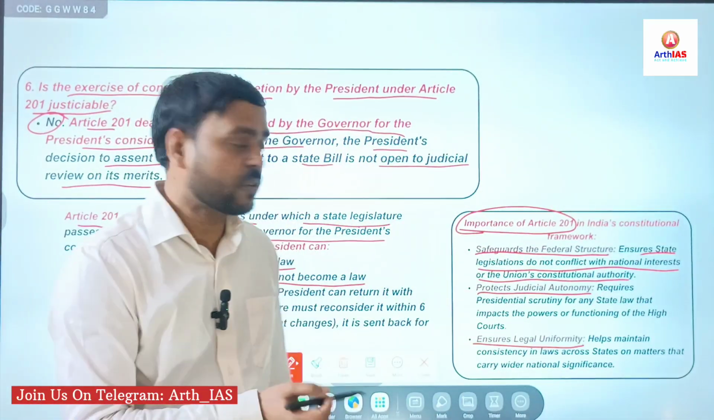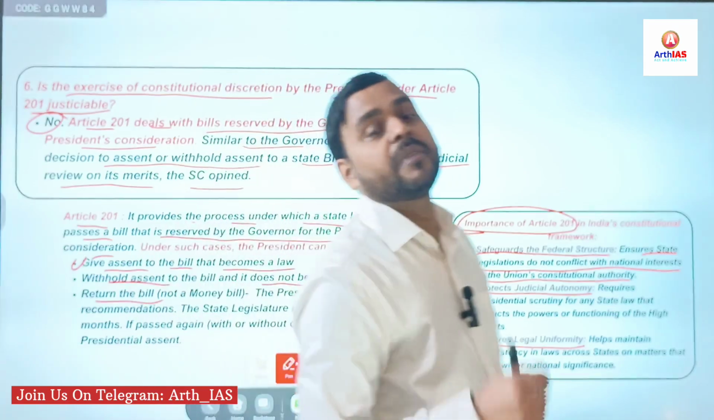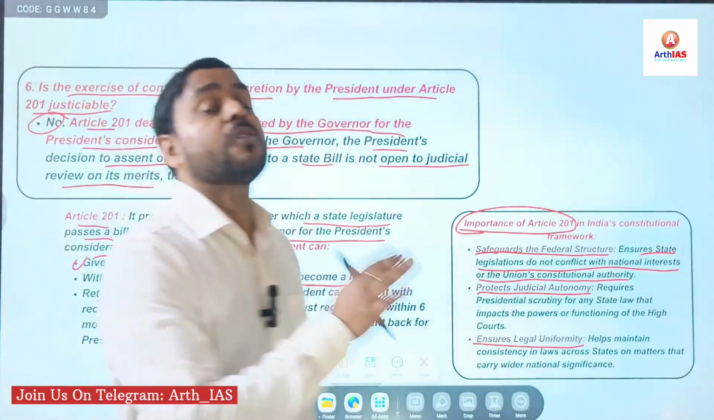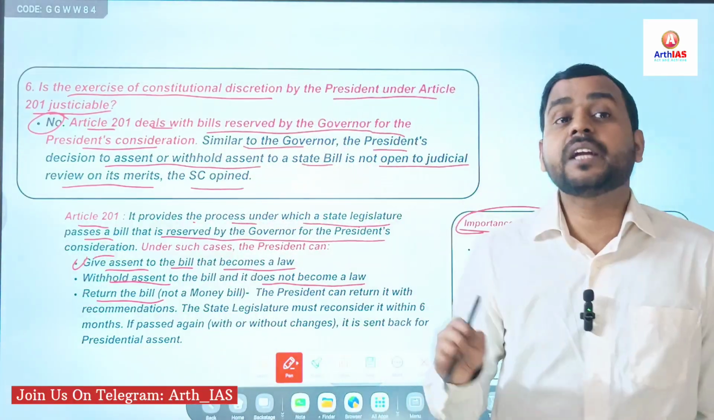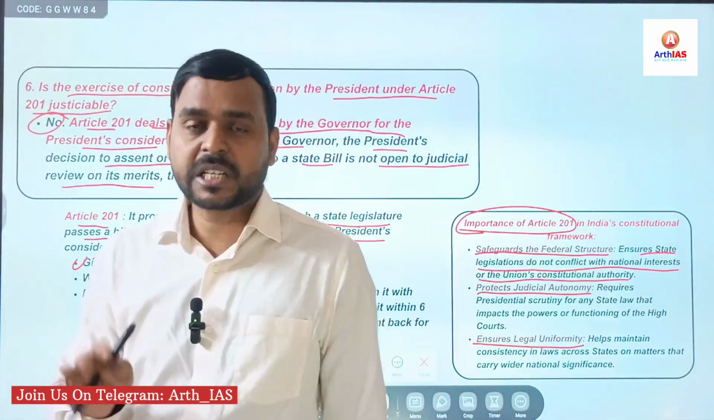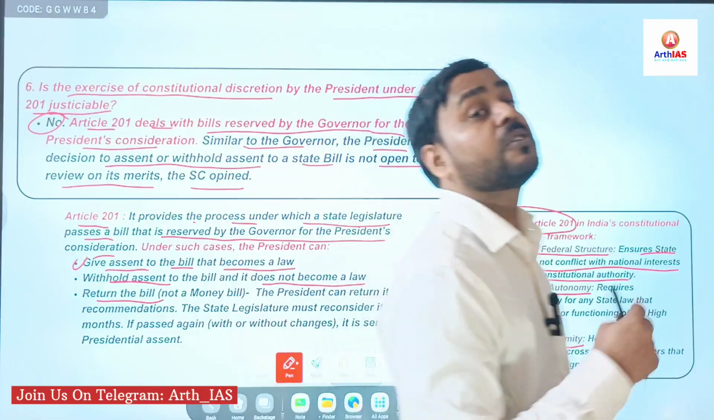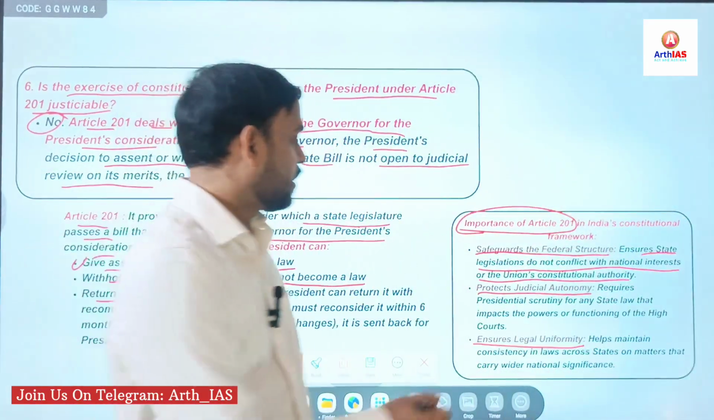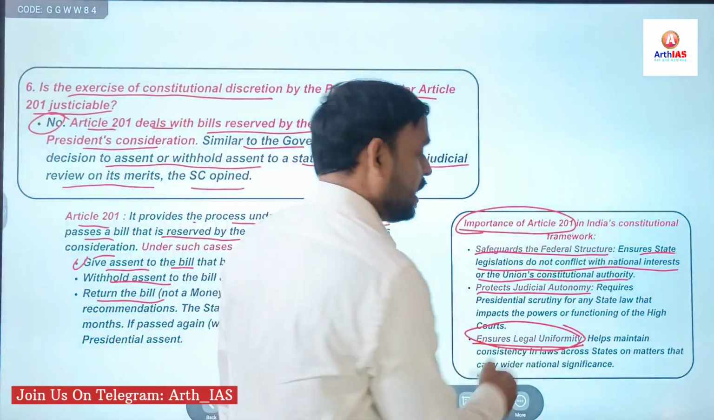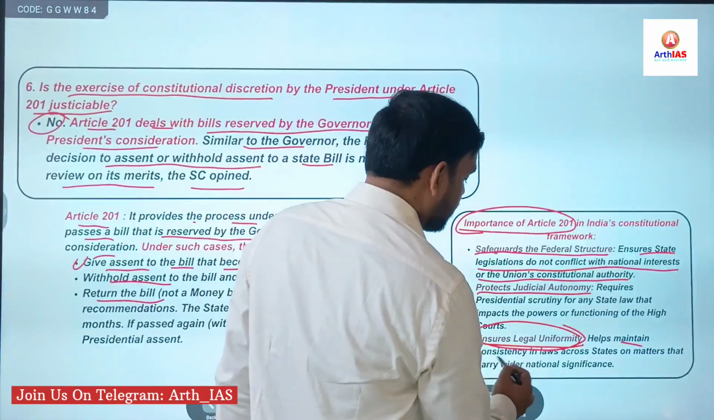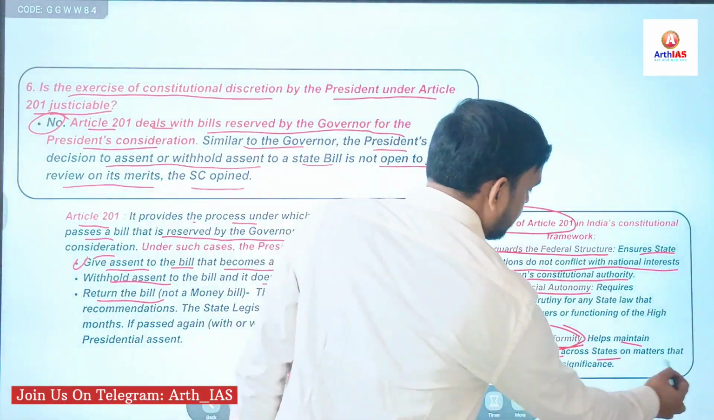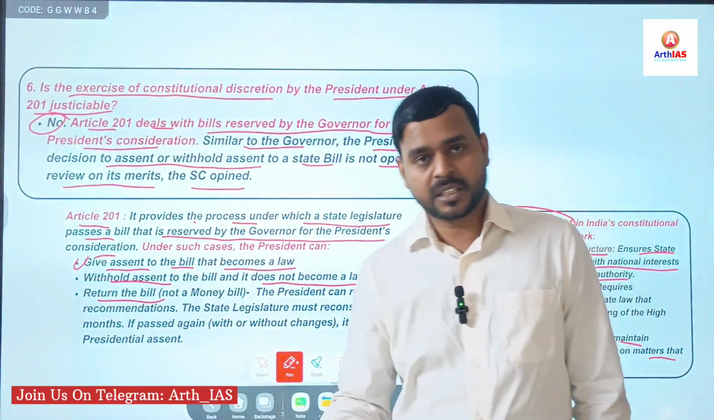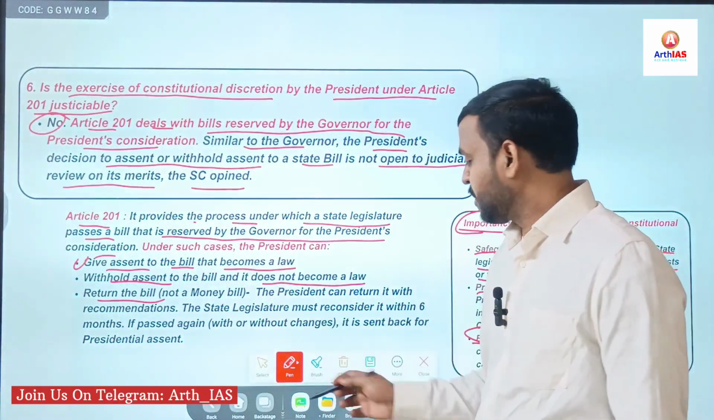Second, protects judicial autonomy. Judicial autonomy means mainly when judiciary is not intervening, right? When there is no conflict, generally it establishes judicial autonomy. For example, Article 200, 201, both are non-justiciable except in exceptional cases, right? And third, ensures legal uniformity. Legal uniformity means it helps maintain consistency in law across states on matters that carry wider national significances. Simple. Now, next question, that is 7th question.